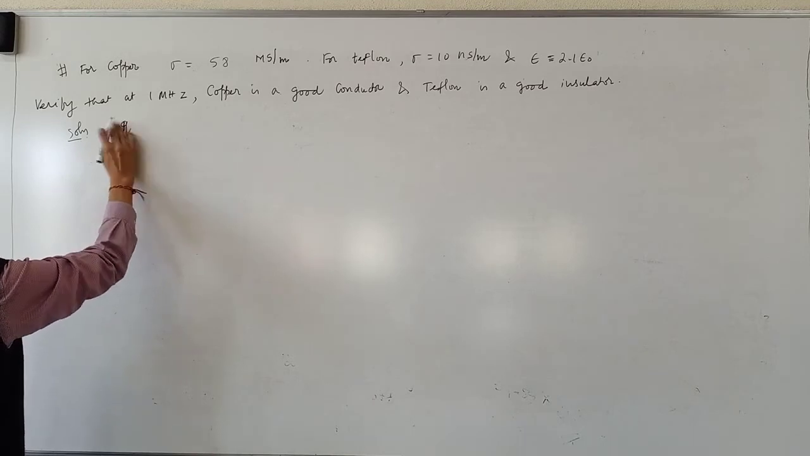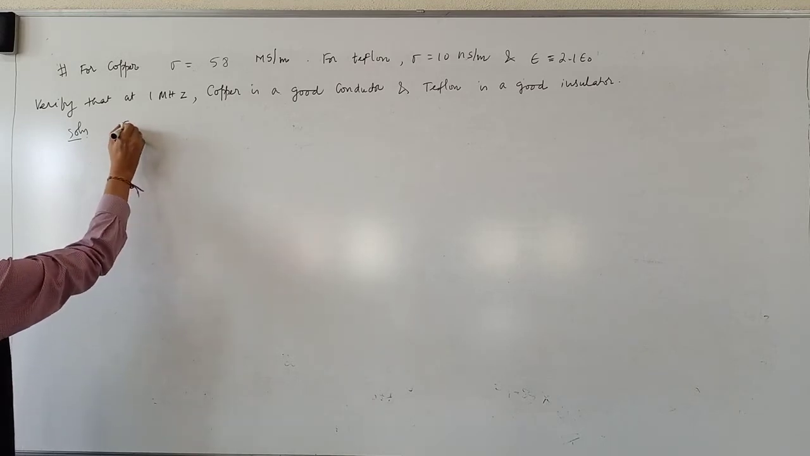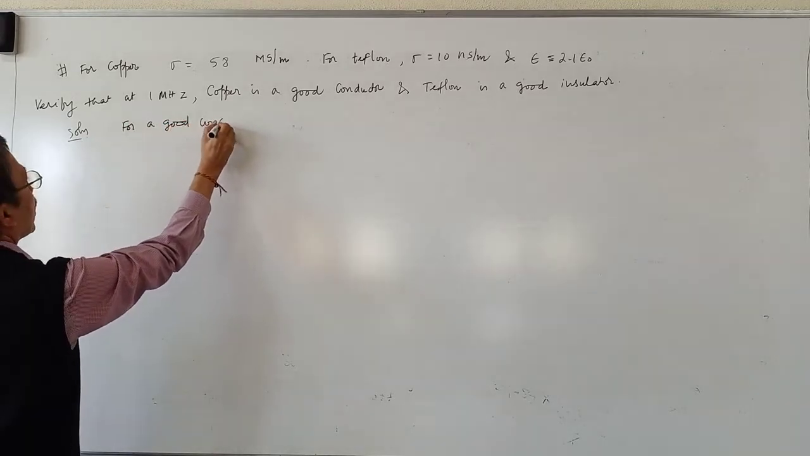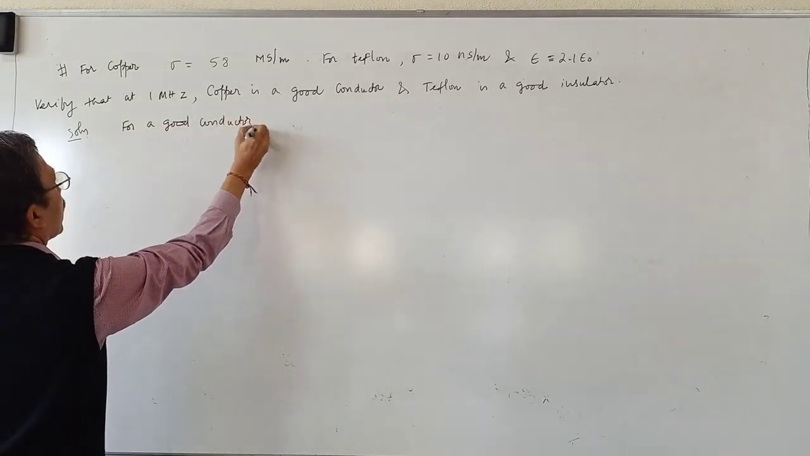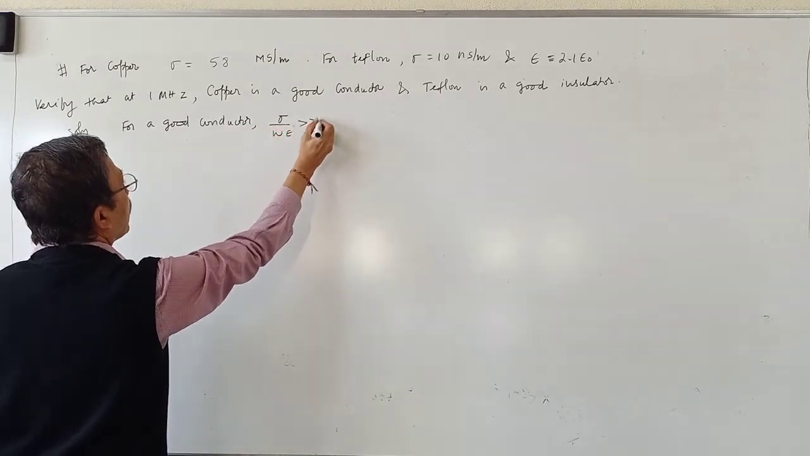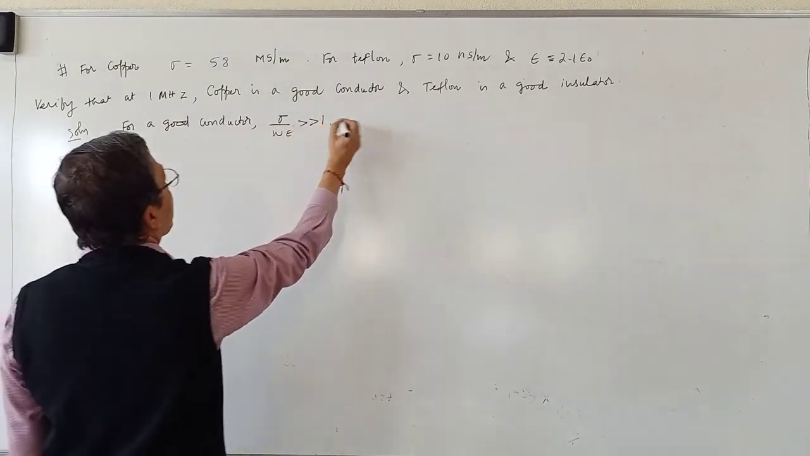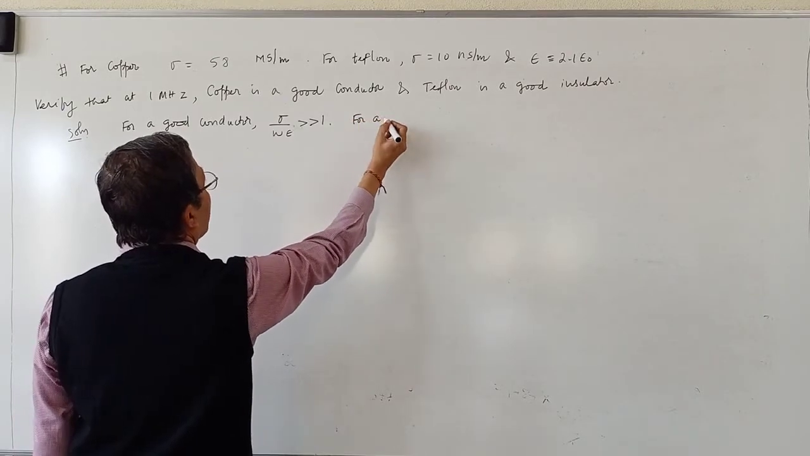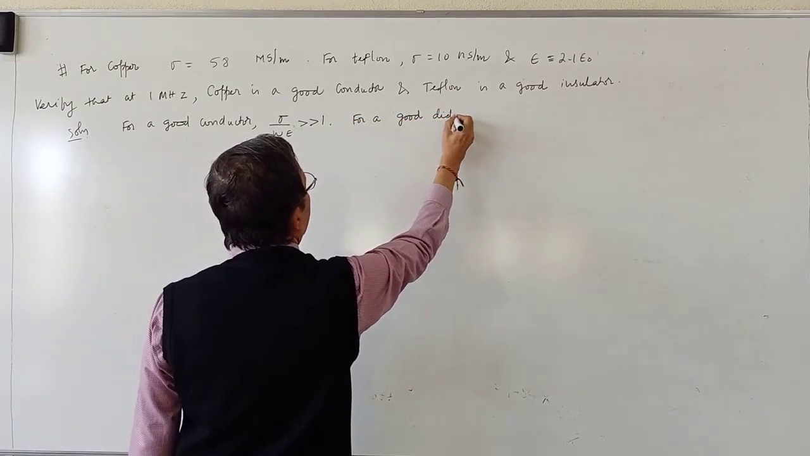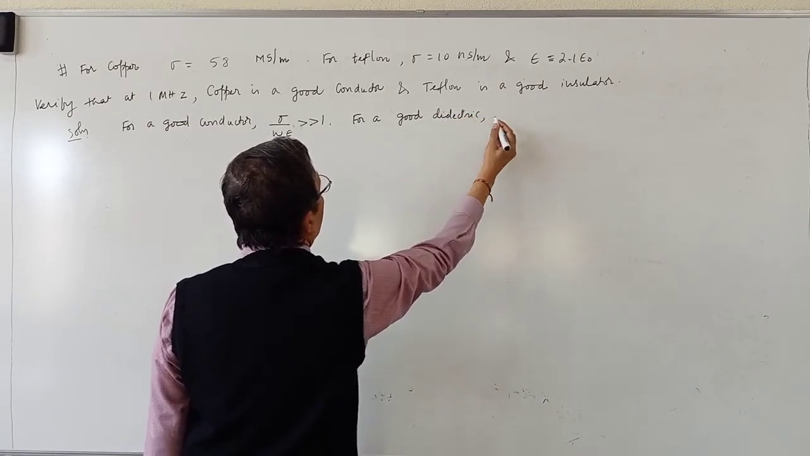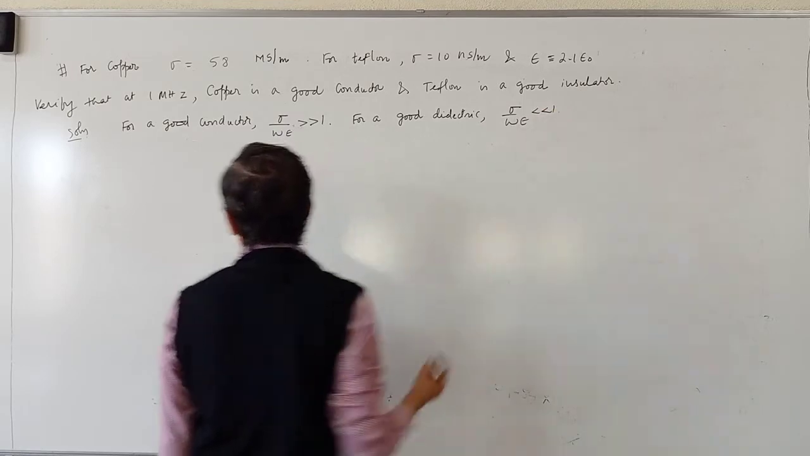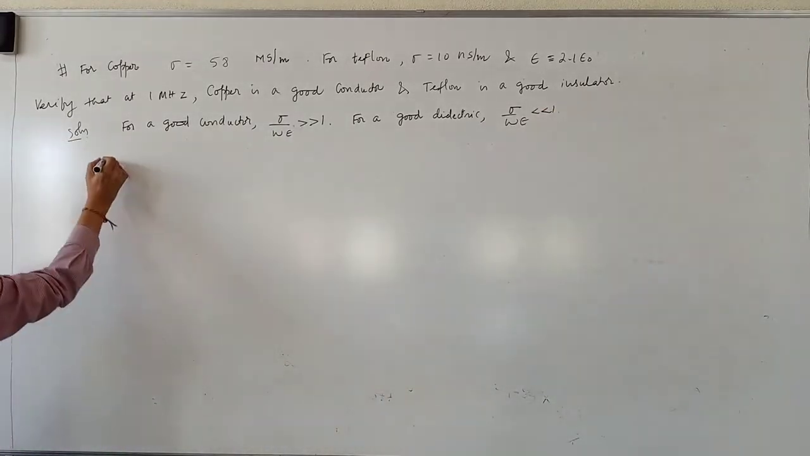For a good conductor, the concept is sigma by omega epsilon is very much greater than 1. For a good dielectric, sigma divided by omega epsilon is very much less than 1. Now I will take copper.